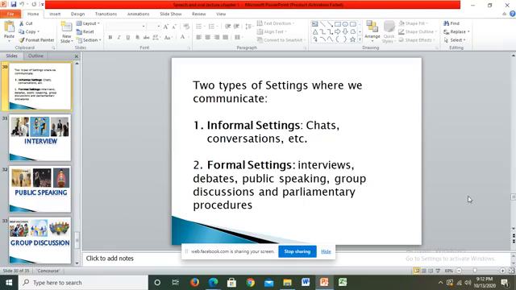So we are now at: when do we communicate? There are two types of settings where we communicate. The informal settings, which are chats, conversations, etc. And the formal settings: interview, debate, public speaking, group discussion, and parliamentary procedure.